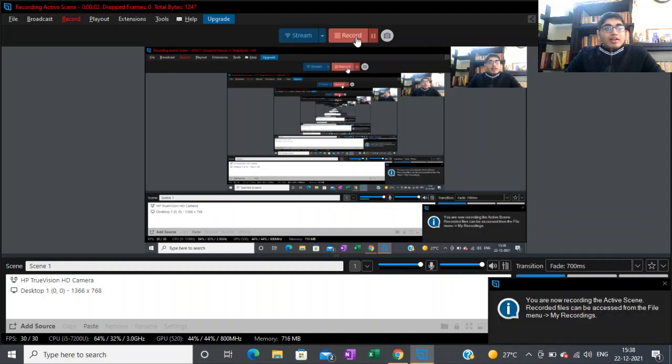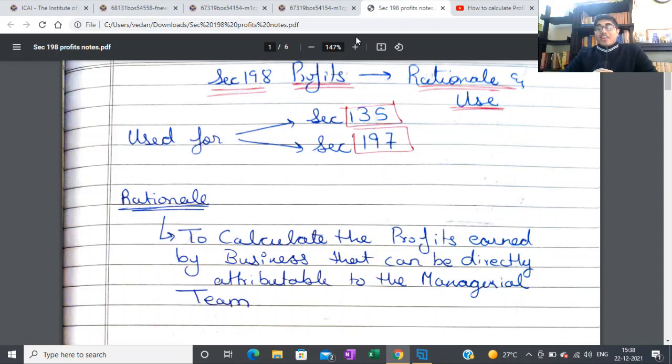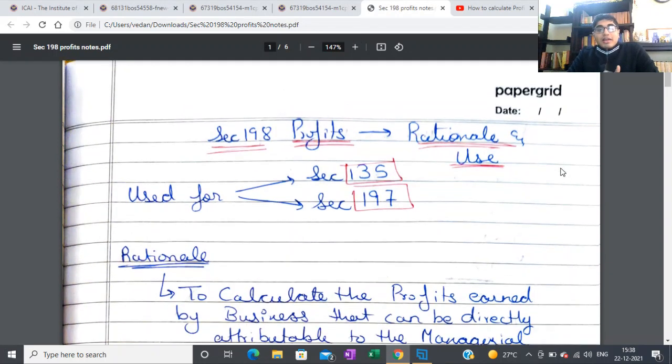Hi everyone. Today we are going to be talking about Section 198 of the Companies Act 2013, where we talk about managerial remunerations and CSR profits computation. Basically, calculating the profits which will be used for arriving at the limit for CSR and for the limits for managerial remuneration.